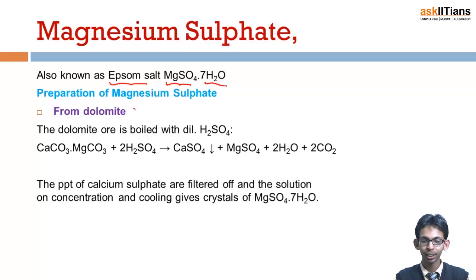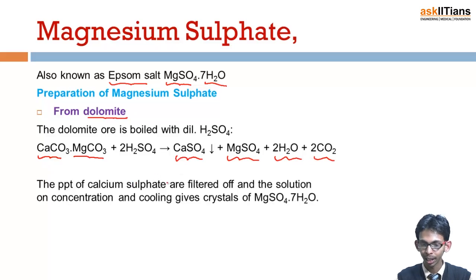So there are two methods of preparation. The first one is from an ore known as dolomite. When dolomite is boiled with dilute H2SO4, the formula being calcium carbonate and MgCO3, it results in the formation of calcium sulfate, magnesium sulfate, water and carbon dioxide.